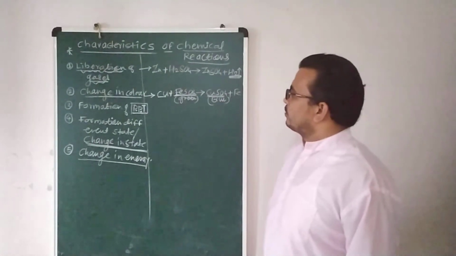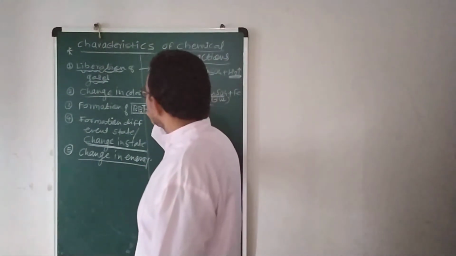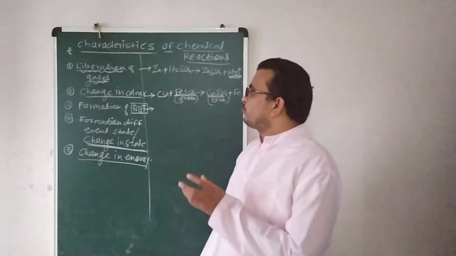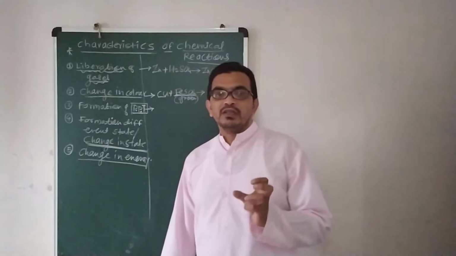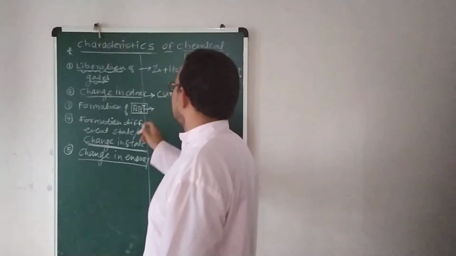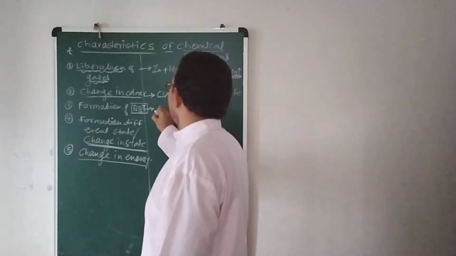Correct? So this is another important one. Then there is the formation of precipitation, students. Already I told you precipitation means there is a formation of insoluble solids. Insoluble solids means what? Suppose you take an example. With this example you are going to understand.